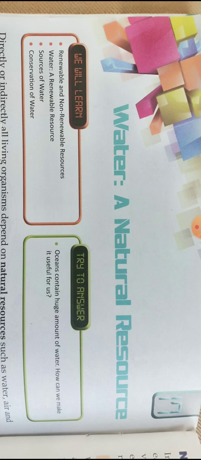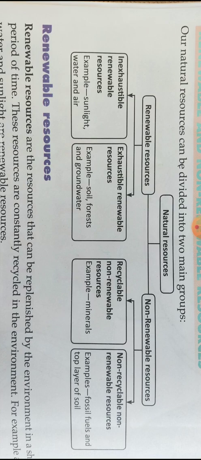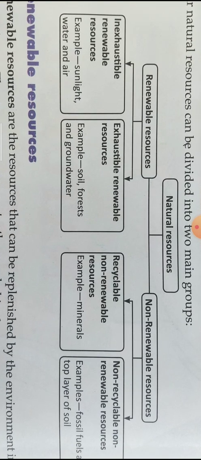So now, natural resources means what? The things that we are getting from nature and we are using them. Such things are known as resources, and since they come from nature, they are natural resources. Now the natural resources are divided into two main types: renewable natural resources and non-renewable natural resources. Renewable means we can create it again, or it can become extinct, or it remains. On that basis we divide it into these two parts.